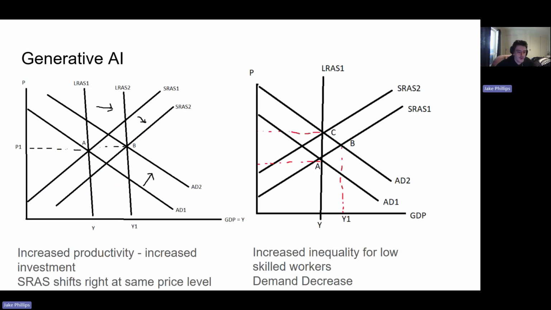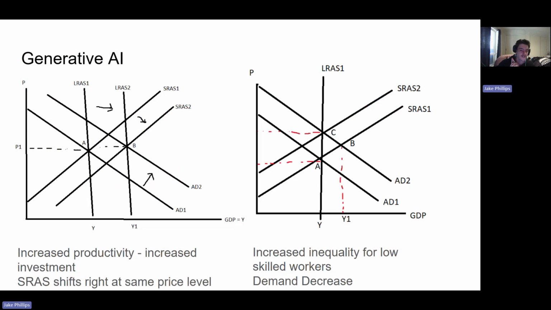When generative AI boosts productivity, more money will be pumped into investing in AI systems, which leads to an increase in aggregate demand. The aggregate demand curve shifts towards the right, and the short-run aggregate supply also increases as companies will be more efficient in producing. The short-run aggregate supply will shift towards the right in the long run. The economy will adjust to the higher productivity level. Permanently, the long-run aggregate supply will also shift towards the right, reflecting the higher output.